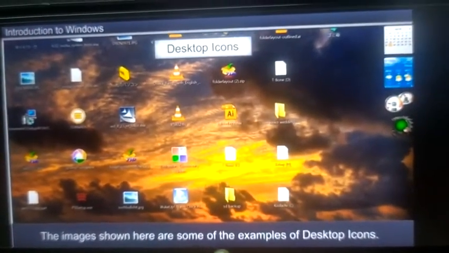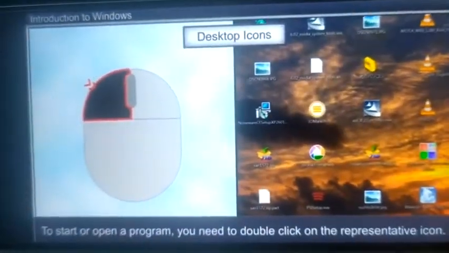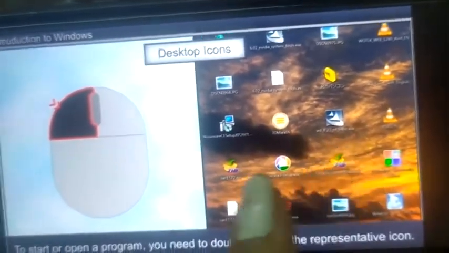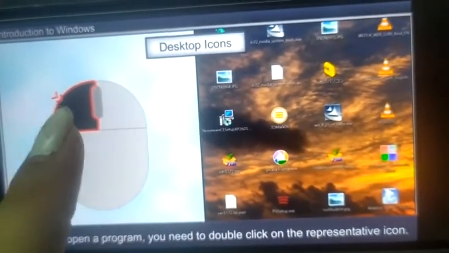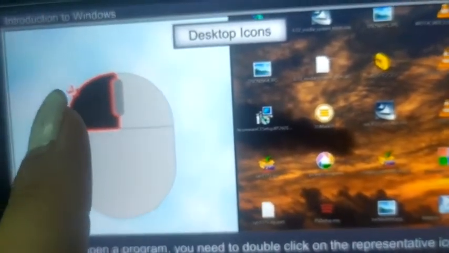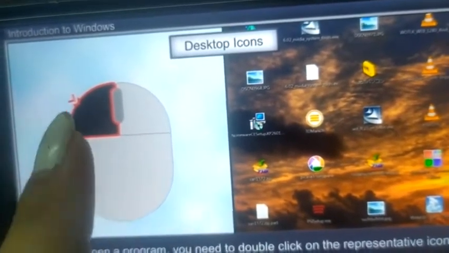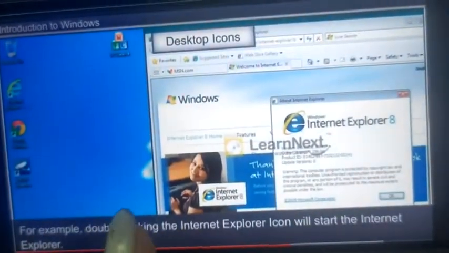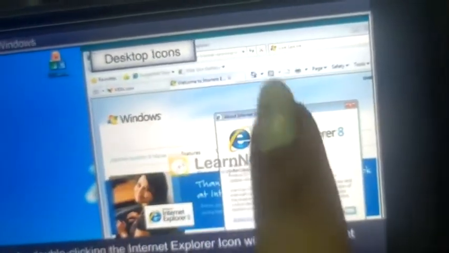The images shown here are some examples of desktop icons. These all are types of icons. Now, suppose you want to open any icon or any program. What do you have to do? To start or open a program, you need to double click on its representative icon. Look at this. This is the mouse. The mouse has two buttons, left and right. So you have to press the left button to open the program. First click the program and then open it. Look at this. When you click Internet Explorer, it looks like this.